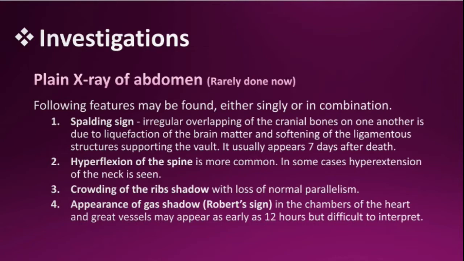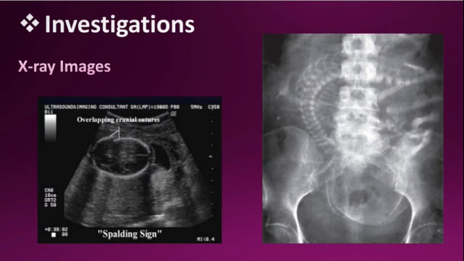Plain X-ray of abdomen is rarely done now. Following features may be found either singly or in combination. Spalding sign: irregular overlapping of the cranial bones on one another is due to liquefaction of the brain matter and softening of the ligamentous structures supporting the vault. Usually appears 7 days after death. Let me show you a picture. Here you can see the Spalding sign. Here is the overlapping of cranial sutures.